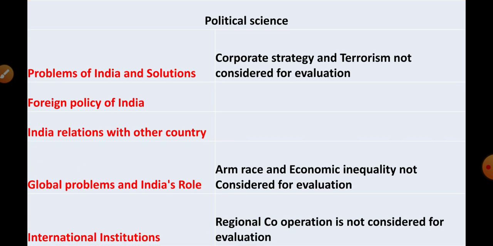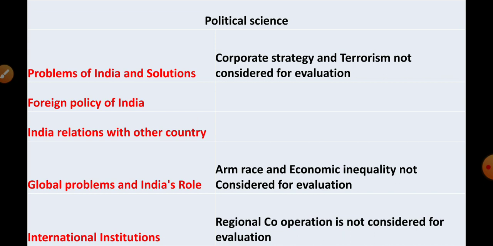Next, political science. From political science, problems of India and solutions. Under this lesson, corporate strategy and terrorism is dropped. Remaining is important. Foreign policy of India, relations with other countries, we have to study. Global problems and India's role. Under this lesson, arms race and economic inequality is not considered for evaluation. Remaining is important. International institutions.